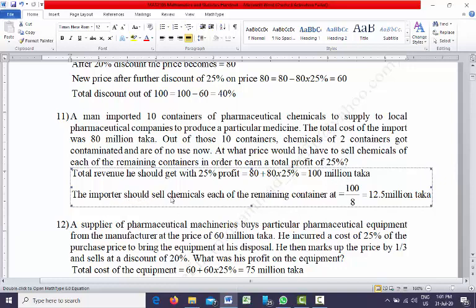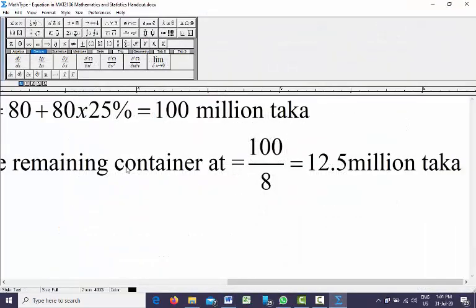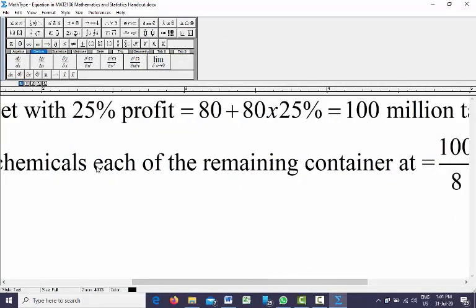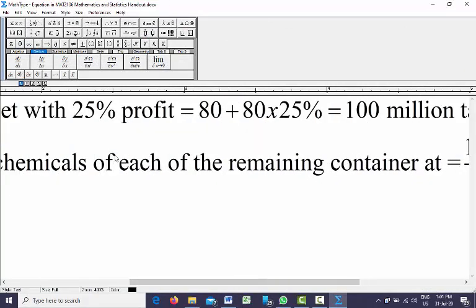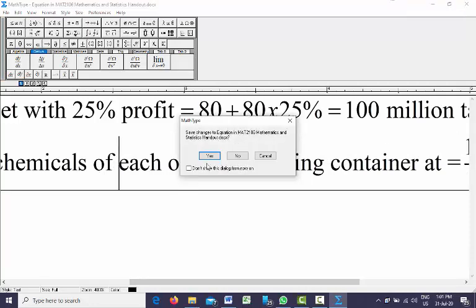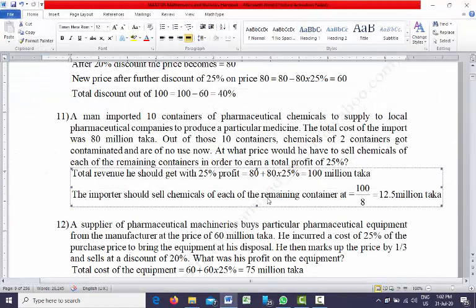So the importer should sell chemicals of each of the remaining containers at a price such that total revenue is 100 million taka.